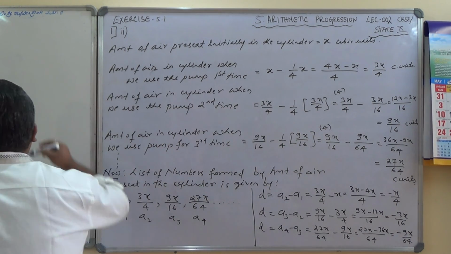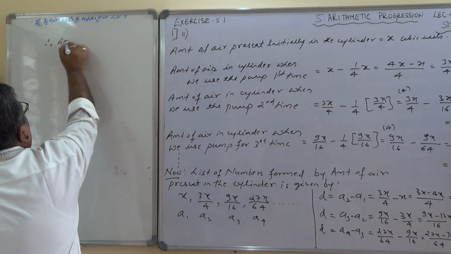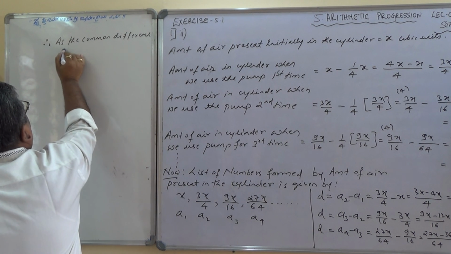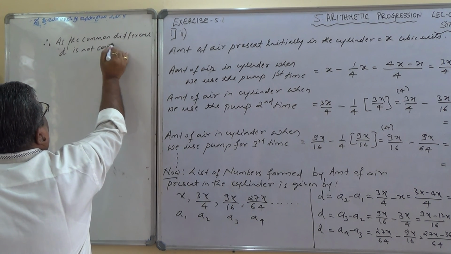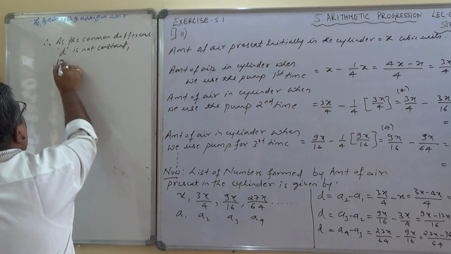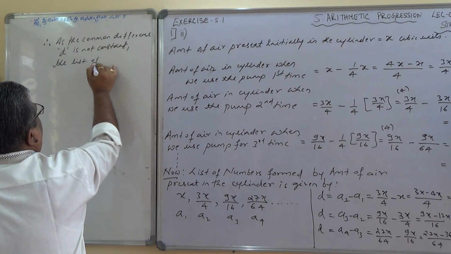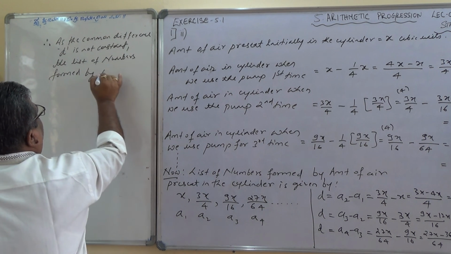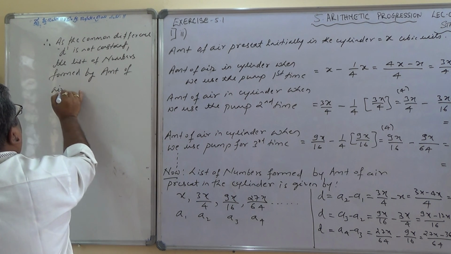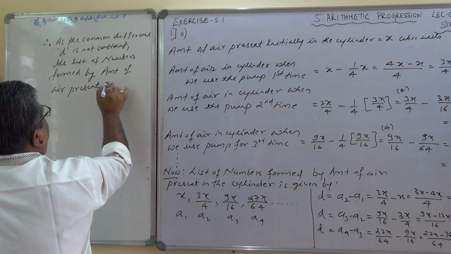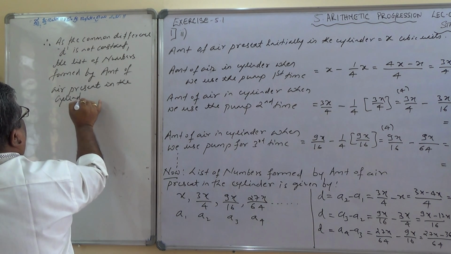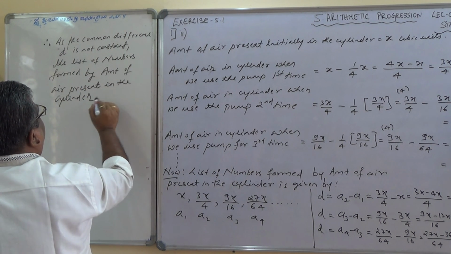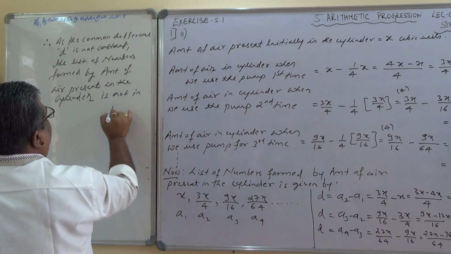No, and therefore I'll write here: as the common difference D is not constant, the list of numbers formed by the amount of air present in the cylinder is not in AP.